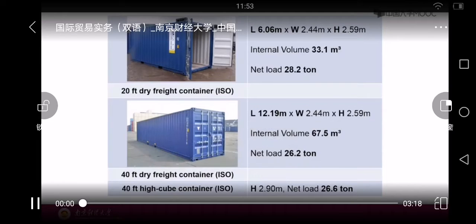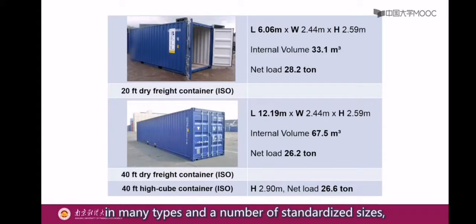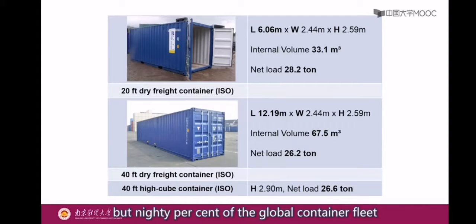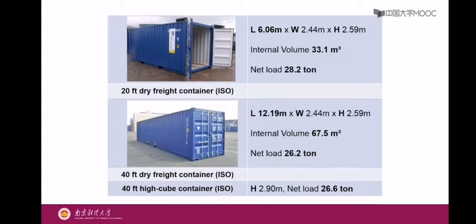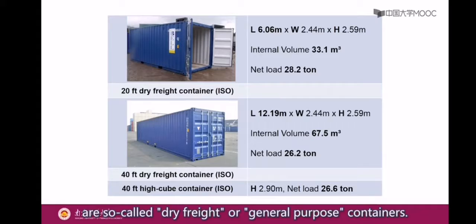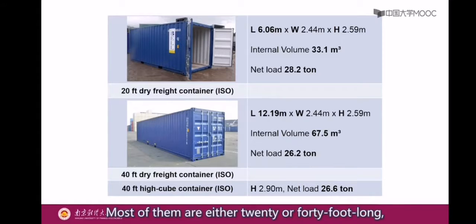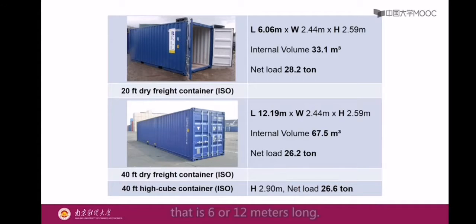In many types, containers, 集装箱. ISO compliant containers exist in many types and a number of standardized sizes. But 90% of the global container fleet are so-called dry freight or general purpose containers. Most of them are either 20 or 40 foot long, that is 6 or 12 meters long.